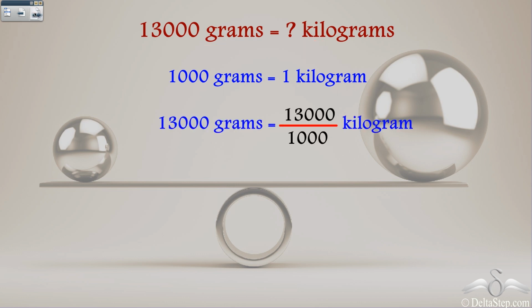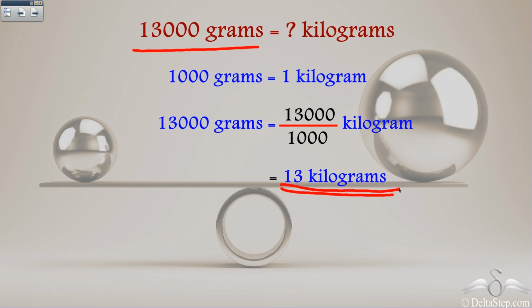So how much will be 13,000 grams in terms of kilograms? Well, you will divide. So we divide 13,000 by 1000. So you get 13,000 by 1000 kilogram, which is 13 kilograms. So 13,000 grams is 13 kilograms.